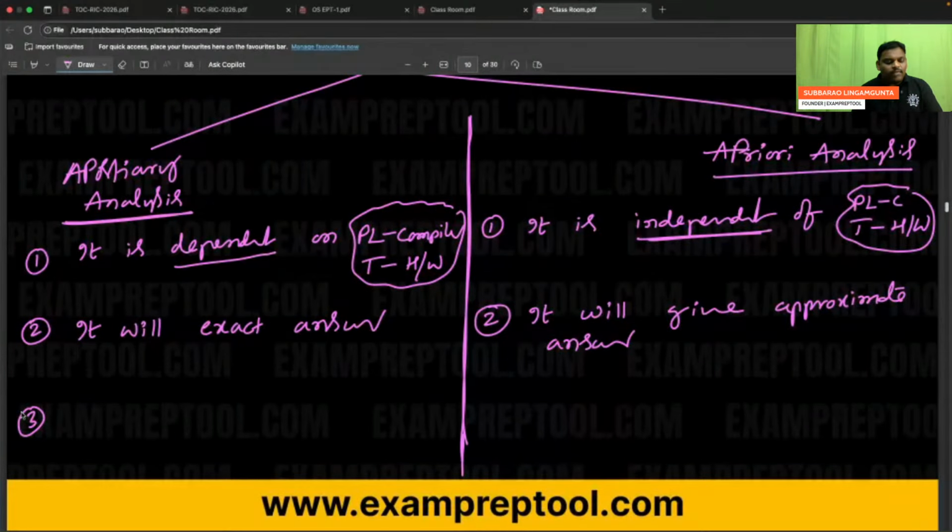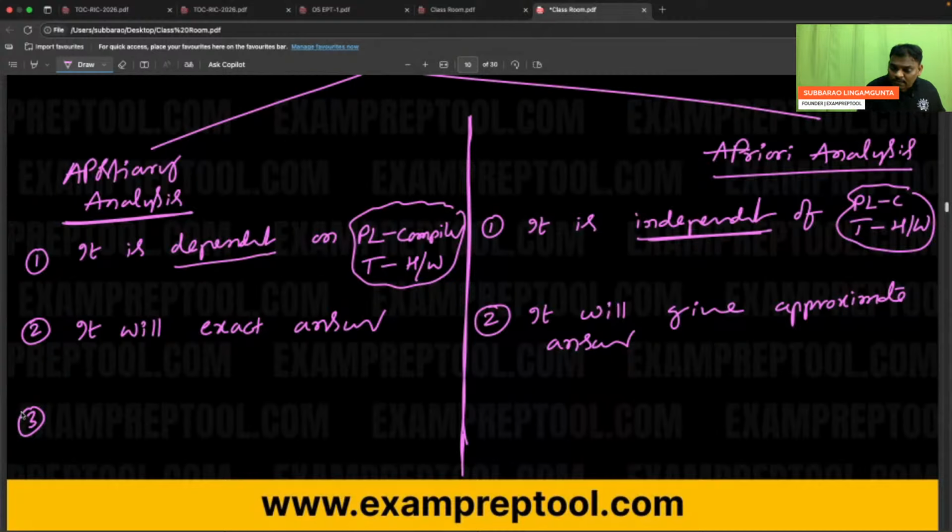One person will say the time complexity is 5 minutes, another will say 1 hour, because the person saying 1 hour has a slow processor, the person saying 5 minutes has a faster processor, and the person saying 1 second has a supercomputer. So in the posterior analysis, the answer is based on the programming language of the compiler and the type of hardware. With the best of these two, best answers will come; with the worst, worst answers will come.